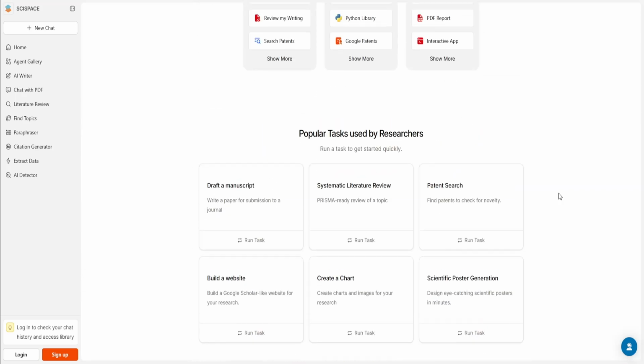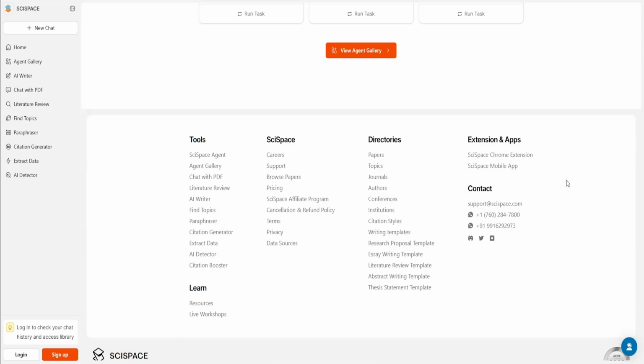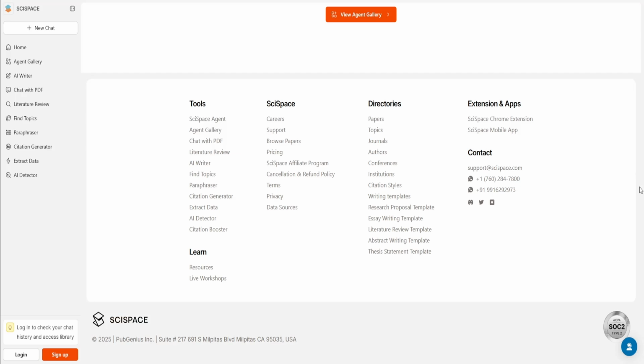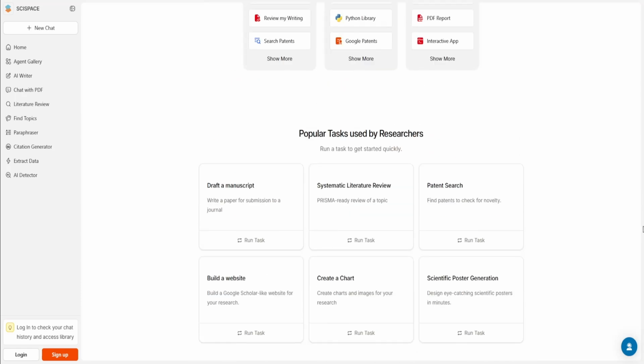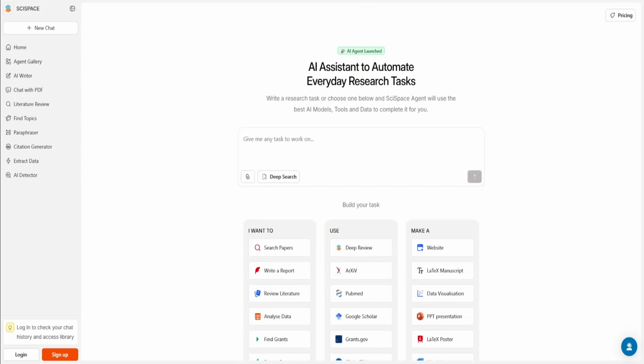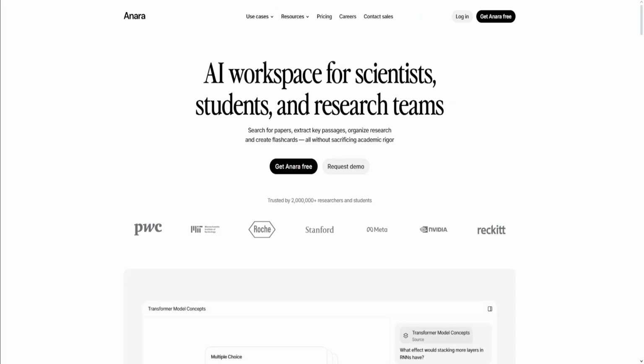The cons, though, are that there are some reliability issues, where some users report that SciSpace misinterprets your content. There are also some credit and usage limitations. Because of heavy use, it may require the paid tiers. And it is also said that for deep theory or highly specialized topics it may struggle, based on the review of one Reddit user.